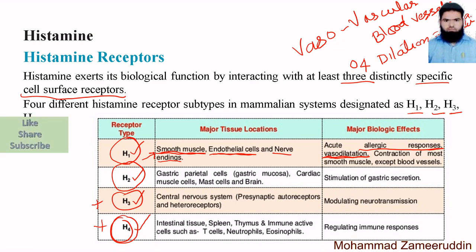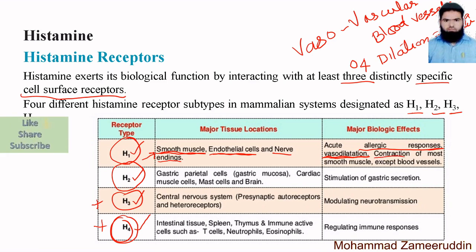If there is a pipe or a drain, and something causes an increase in the diameter of the pipe, this is called dilation. And the opposite of dilation is constriction, that is, a decrease in the diameter of the blood vessels. So this is vasodilation, meaning dilation of the vessels.